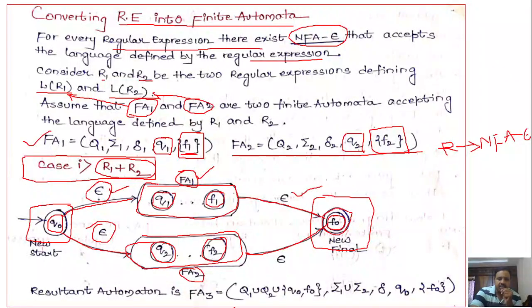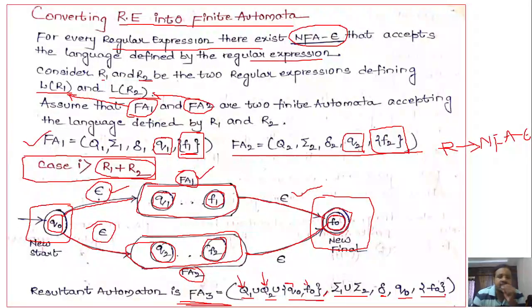So what is the resultant automata? That is FA3, finite automata 3. How will the states be? It is Q1 union Q2 union Q0 comma F0. Q1 and Q2 are what we have taken from finite automata 1 and finite automata 2, and we are performing a union with the newly added states. What are our newly added states? Q naught and F naught. Next, what will be the alphabet set? It is a combination of sigma 1 union sigma 2, then the delta transition function, starting state Q naught and final state F naught.